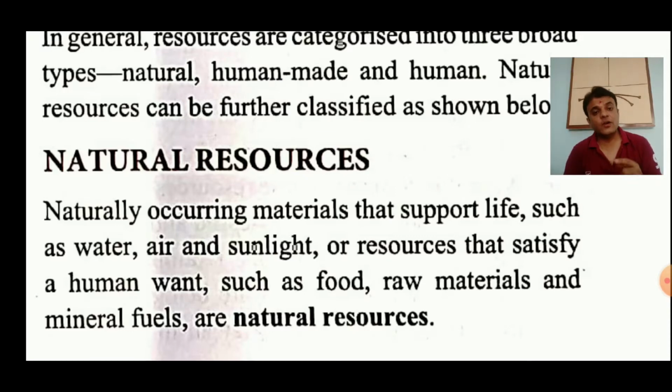For them, whatever is necessary and available, occurring naturally, is called natural resources. Examples are water, air, and sunlight. These are the three main, basic, and essential resources that we need, right? Water, air, and sunlight, all of you know that.